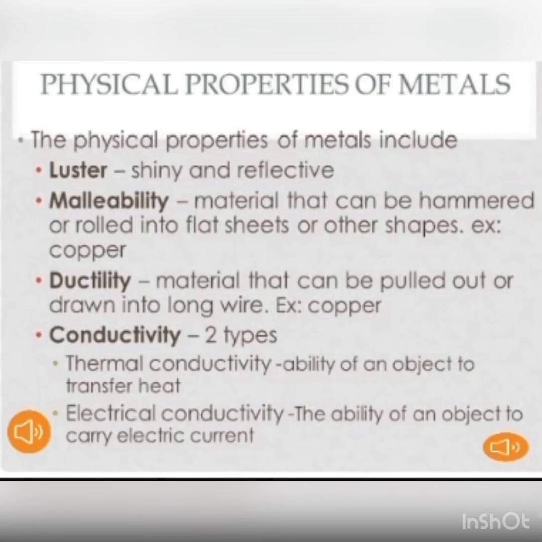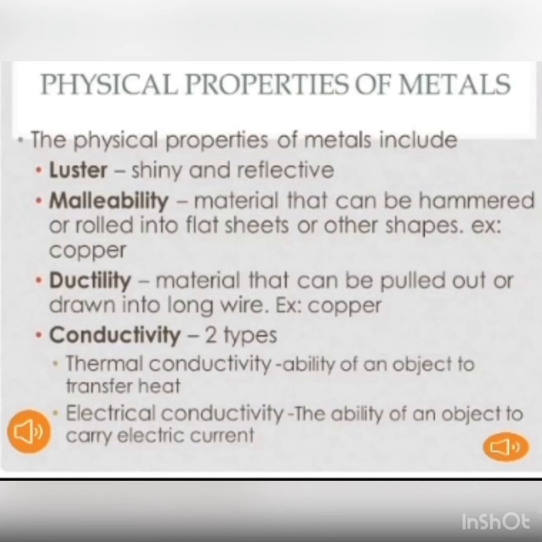Next property is malleability. The property by which metals can be beaten into sheets is called malleability. It means a metal can be drawn into a thin sheet. Gold is the most malleable metal. Almost every metal shows malleability.